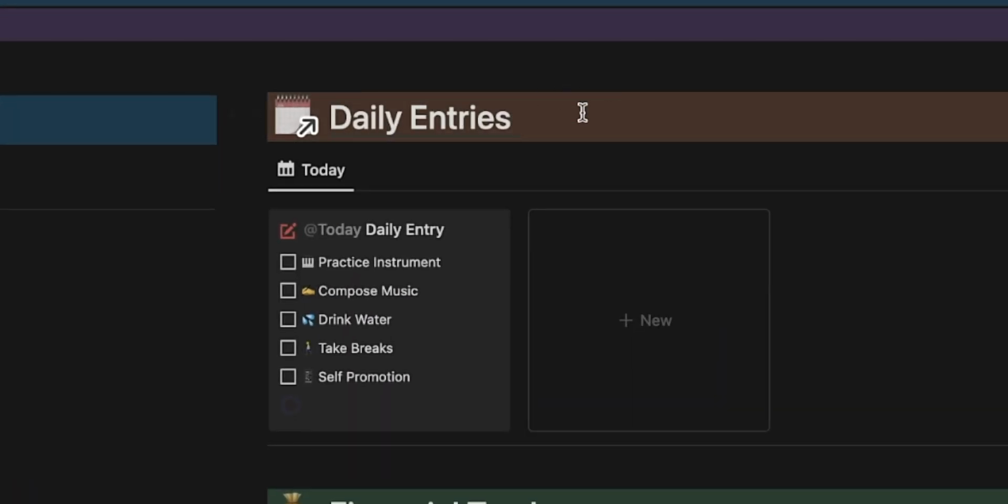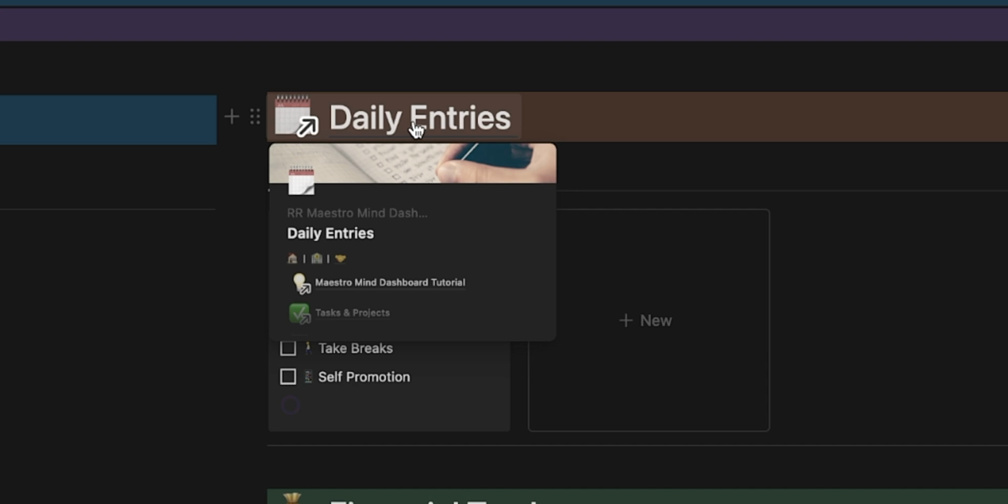Again, for the sake of keeping the dashboard clean, you're only going to see the view for that current day that's relative to you. But if you do want more of an overview over your past week, your month, year, then you can always go to the daily entries page itself.